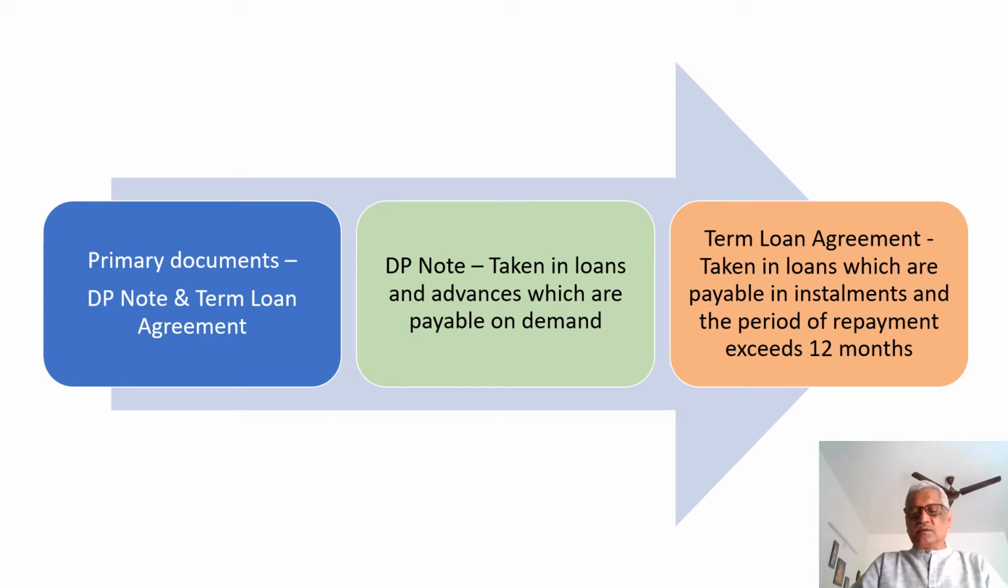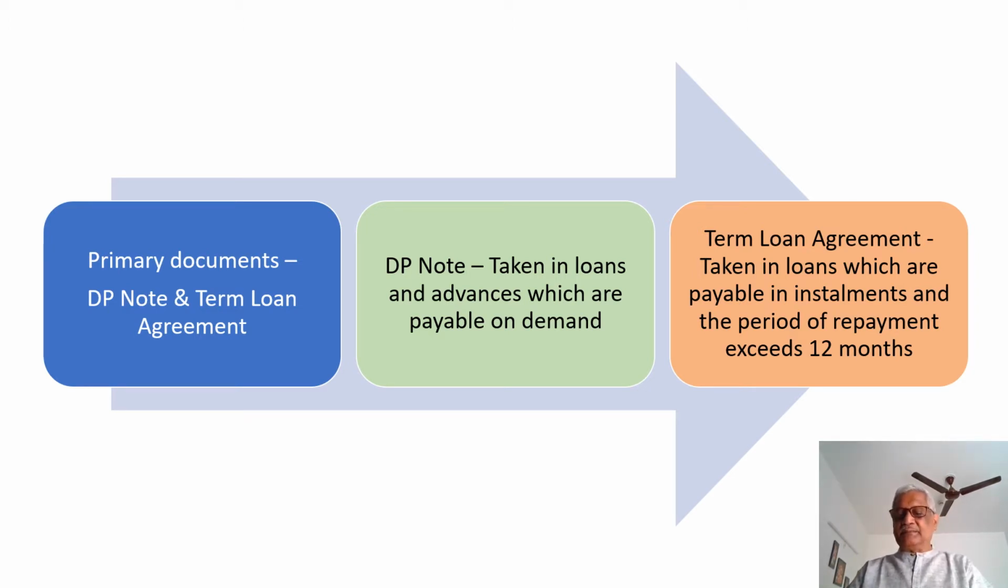Demand promissory note is taken in cases where the credit facility is payable on demand. The most important example of a credit facility payable on demand is the working capital credit facilities given by us. It could be a cash credit hypothecation of stocks, a cash credit hypothecation of book debts, a bill purchase facility, a bill discounting facility, or any demand loan.